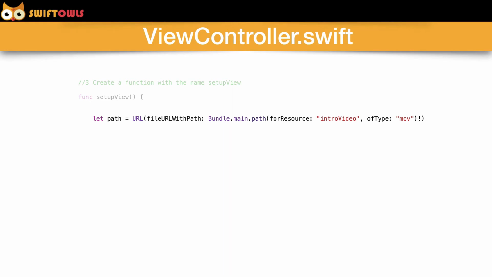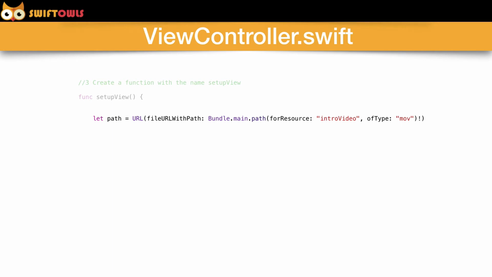Alright, so right here we're going to create a variable, and it's going to be let. Basically, let is saying that this can't change. It's going to be static. If we were to use var, then we would be able to change the variable over time throughout the app. So we're going to say let and then path. Path is going to be the name of the variable.